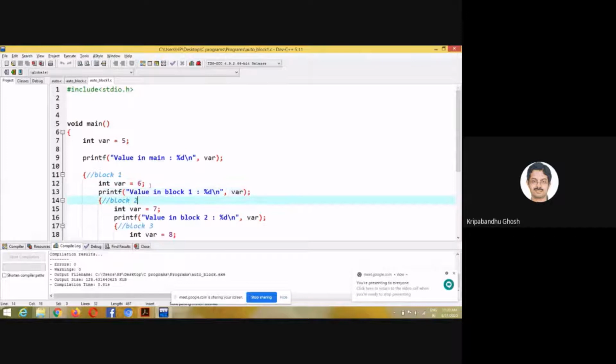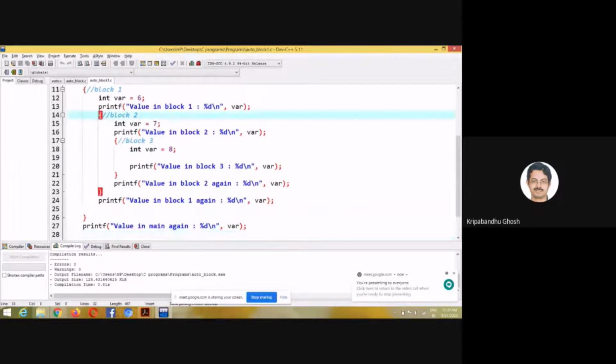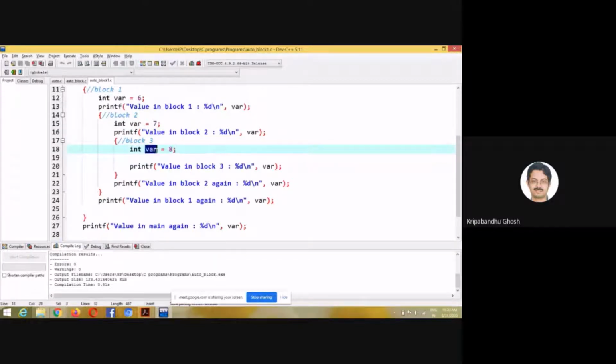Then in block 2, I declare a variable var and assign it 7, and I print this. Finally in block 3, there is another variable declaration and initialization. The name of the variable is the same, but the value is different, and I print this in block 3.